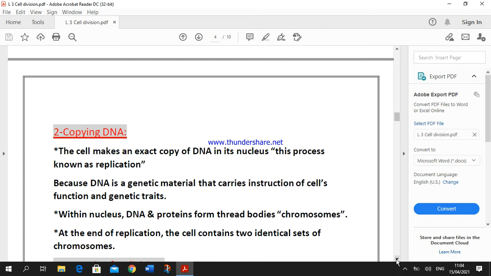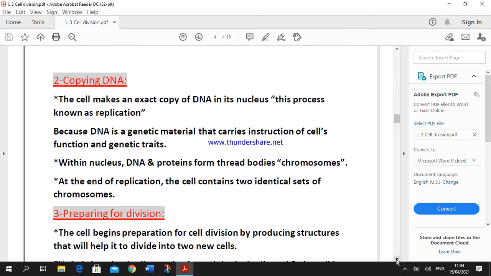The cell forms an exact copy of DNA. Why DNA? Because DNA is the genetic material that carries instructions for the cell's function and genetic traits. But after that, within the nucleus, DNA and proteins form bodies known as chromosomes. And at the end of replication, the cell contains two identical sets of chromosomes.